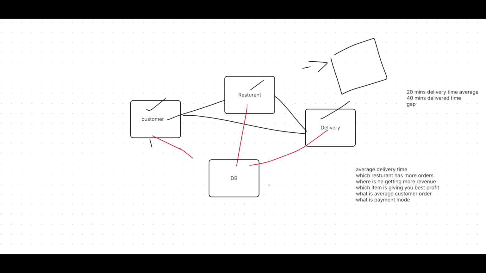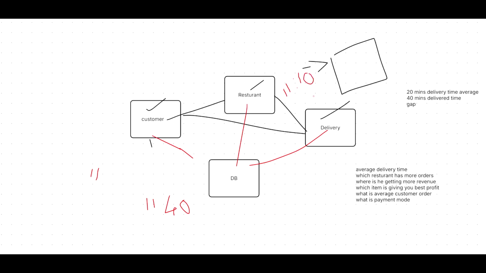Now what we need to do? When did the customer order? The customer might have ordered at exactly 11, and it is delivered at 11:40, which is there in the delivery guy's data. Now you need to understand whether the restaurant has given the order on time. For example, the restaurant said it will give it in 10 minutes, so 11:10 is the time by which the restaurant has to do it. So where is the gap?